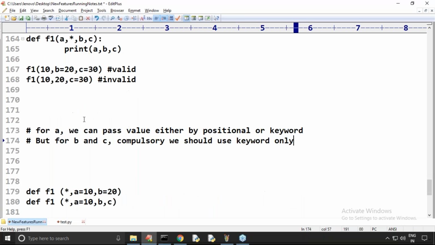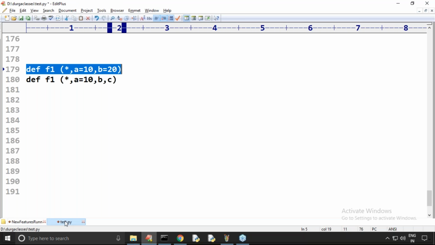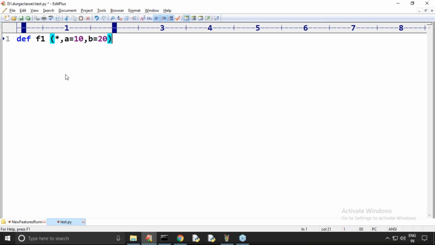Now here someone is asking about def f1(*, a, b). Don't worry about these things, no problem. This is perfectly valid, for both a and b. If you want to pass the value, we are compulsorily required to pass the value by keywords only.